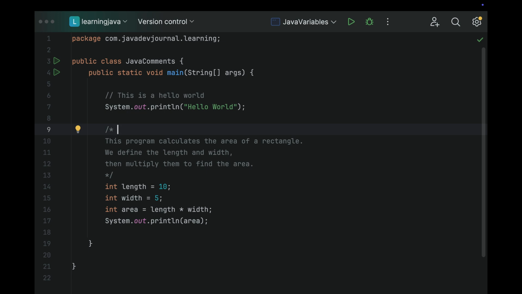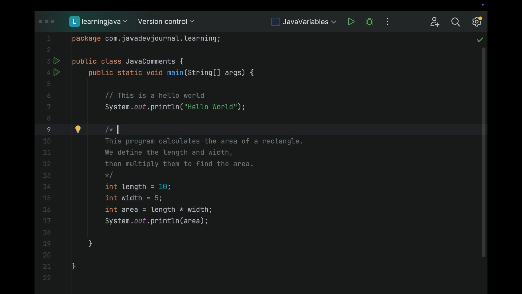Multi-line comments you're going to use where you want to add a more detailed explanation. Basically, to explain why this is happening, what the overall logic is going to do. If you see, I'm explaining all of these things, saying this program calculates a rectangle, and I'm defining a length and width and multiplying them. So this explains where you're going to use single-line comments and where you're going to use multi-line comments.